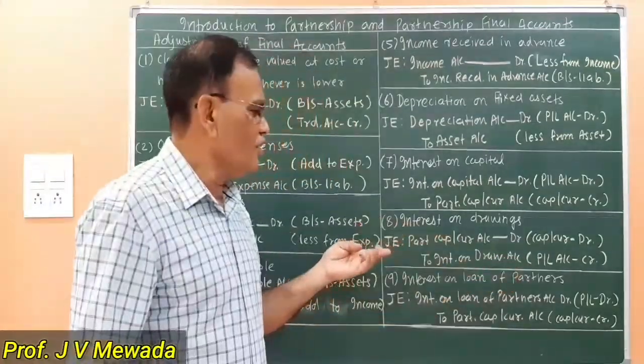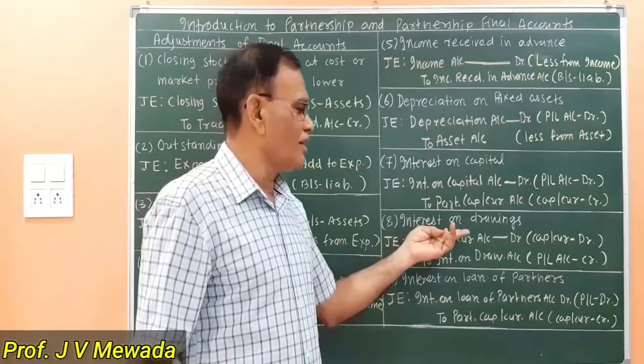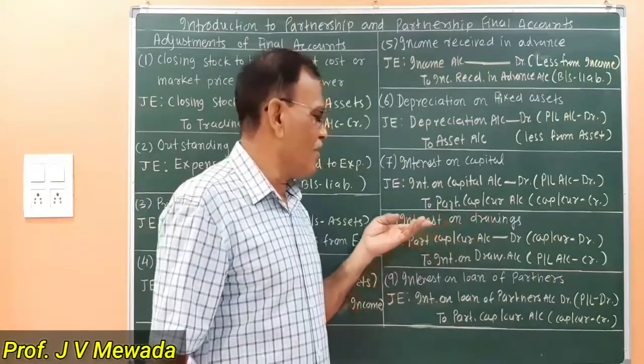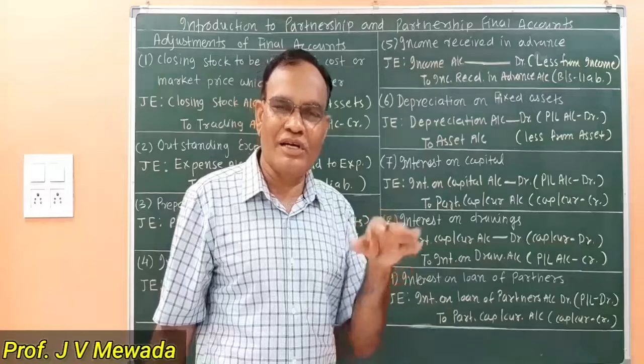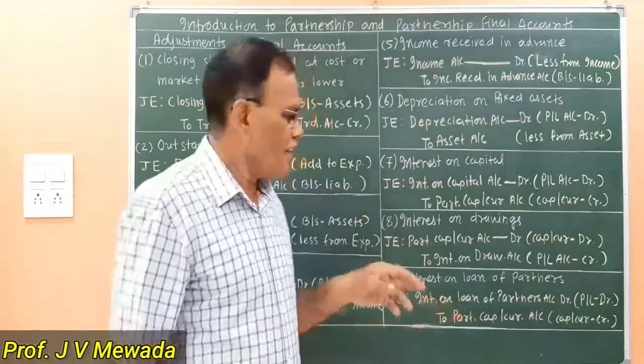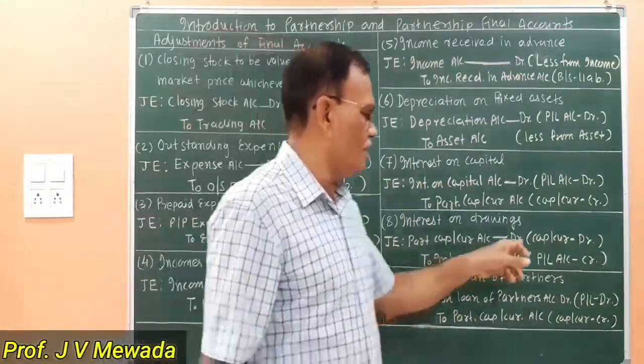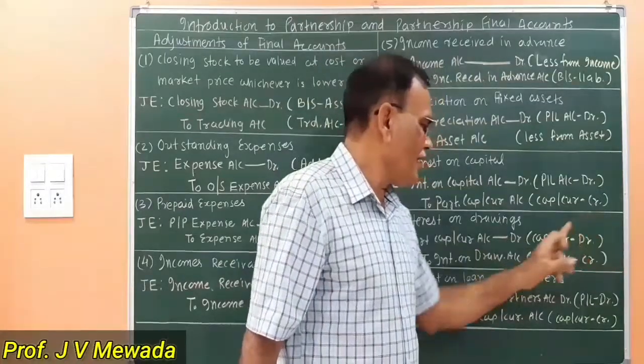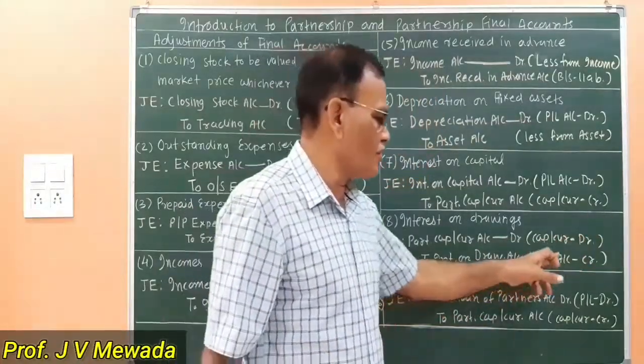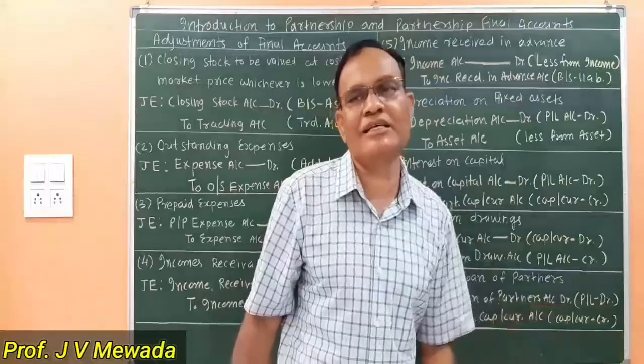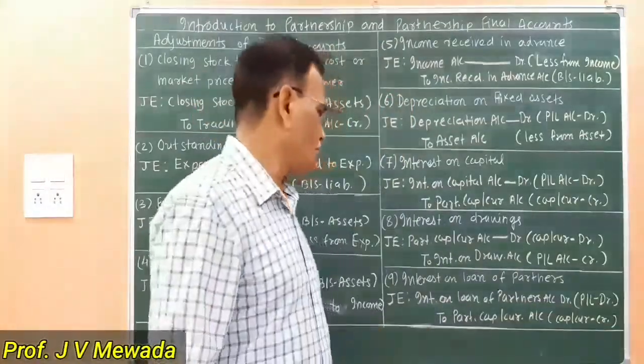And what is debited? Partners capital or current account is debited, because the balance of the partners capital or current account is going to reduce. And that is why the effects are capital or current account debit side, and the second effect is profit and loss account credit side, because credit side is recording income.